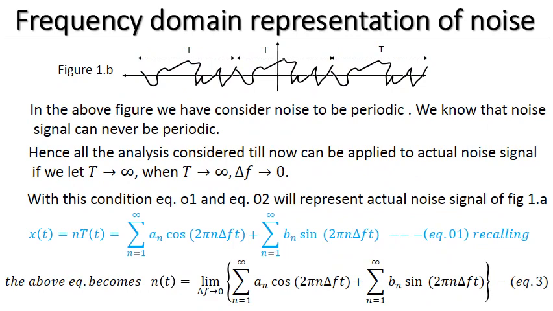Now, in this figure 1b, we have considered noise to be periodic. We know that noise is never a periodic signal. Thus, we withdraw this assumption by taking T tending to infinity. When we take T tending to infinity, del f tends to 0. With this condition, we can rewrite the actual noise signal of figure 1a. In equation number 1, which we have recalled here, just substituting the limit del f tends to 0, we will get the noise representation of the signal as equation number 3.